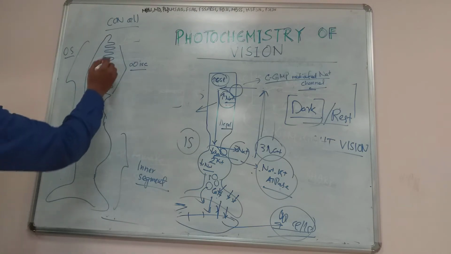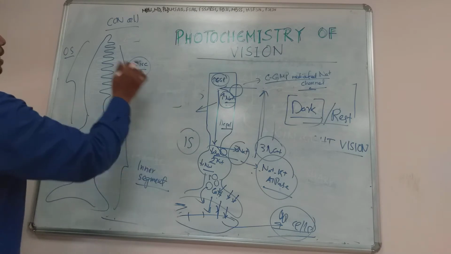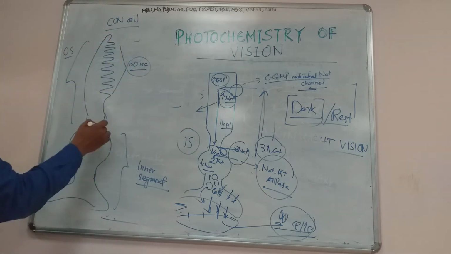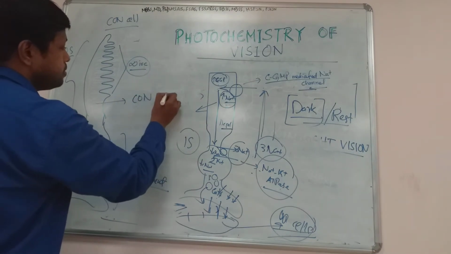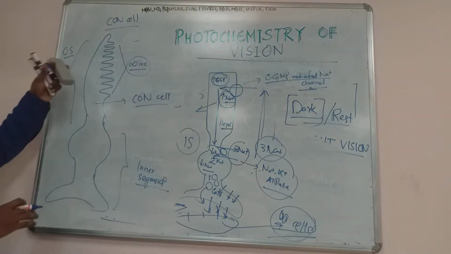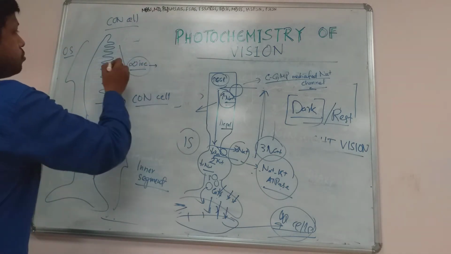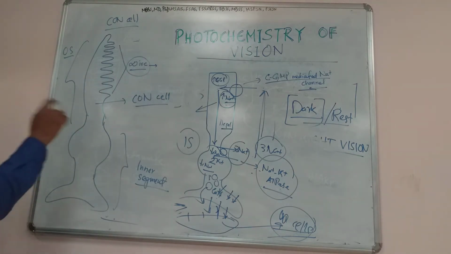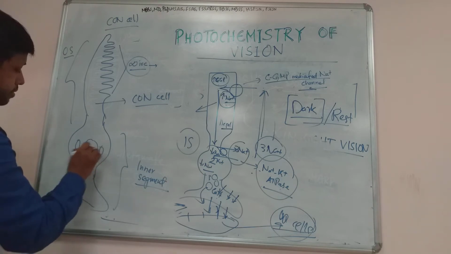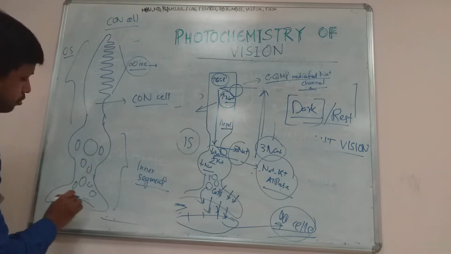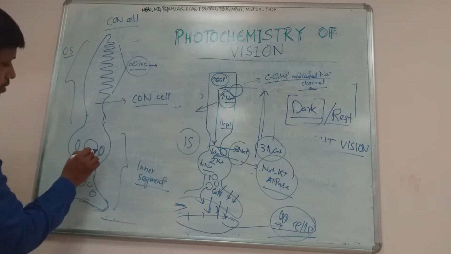The outer segment contains lots of discs, but the disc is different from the rod cell. And the outer segment, we can see, is conical in structure. That's why we call it cone cell. Since the outer segment of the cone cell is conical in structure, it is called cone cell. And the outer segment consists of so many discs which contain so many visual pigments, just like the rod cell. And the inner segment contains the nucleus and mitochondria, and just like the rod cell, it is also responsible for synthesis of the visual pigments.